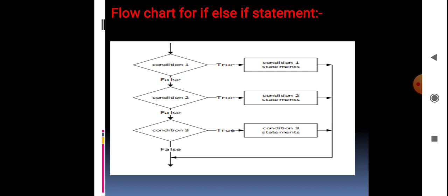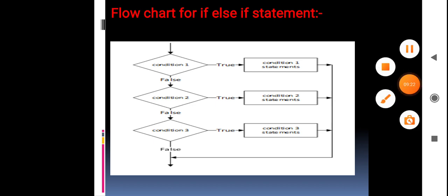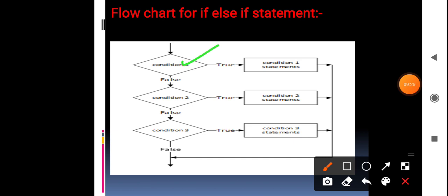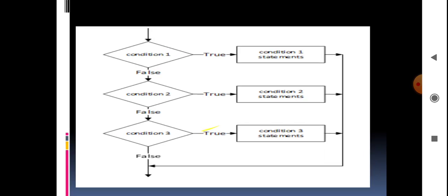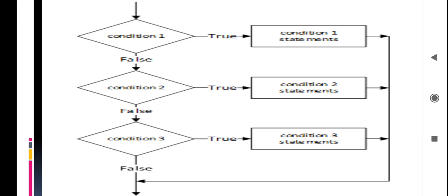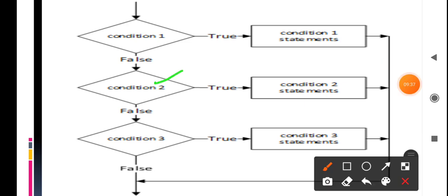The flowchart goes like this. First it will check condition 1. If condition 1 is true, we execute the condition 1 statements. If condition 1 is false, we check condition 2. If condition 2 is true, we execute the condition 2 statements.